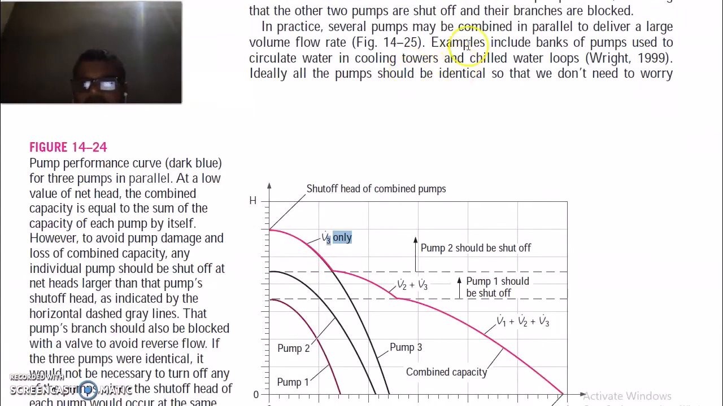Several pumps may be combined in parallel to deliver a large volume flow rate. Examples include banks of pumps used in the circulating water of cooling towers and chilled water loops.